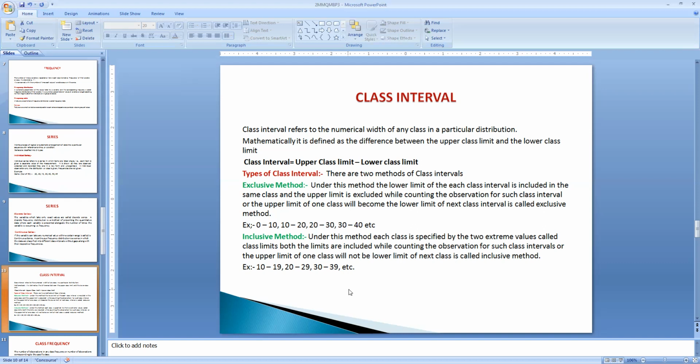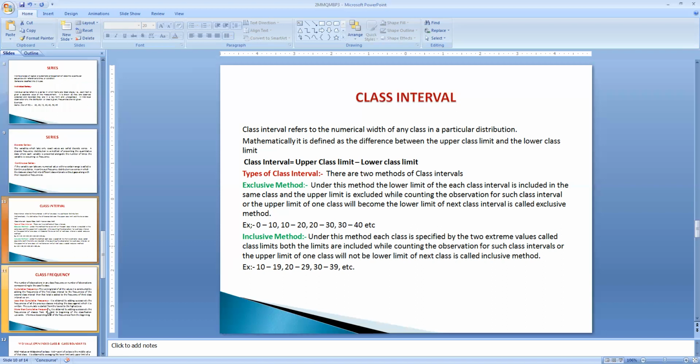And the next method is called inclusive. In the inclusive method, the upper limit of one class does not become the lower limit of the next class interval. See here, 10 to 19, and in the next class intervals we see 20 to 29, 30 to 39. Here 19 is not repeated again. But in the first case, the upper limit becomes the lower limit of the second class interval. In an inclusive class interval, it is included in the same class interval and does not become the lower limit of the next one. That is called the inclusive method of class intervals.